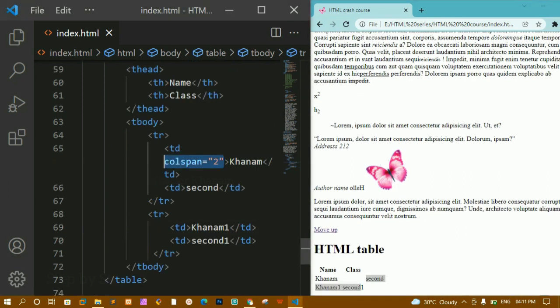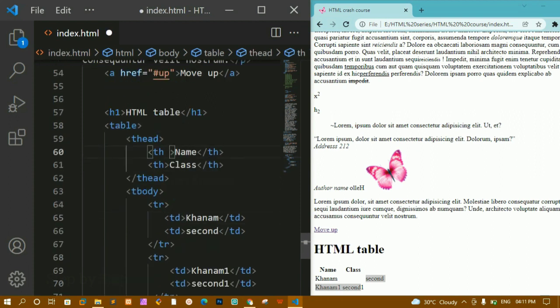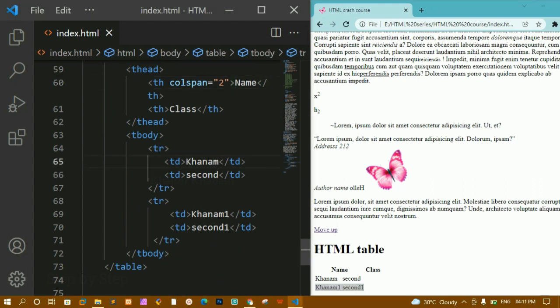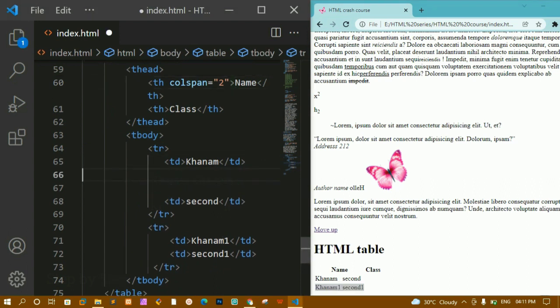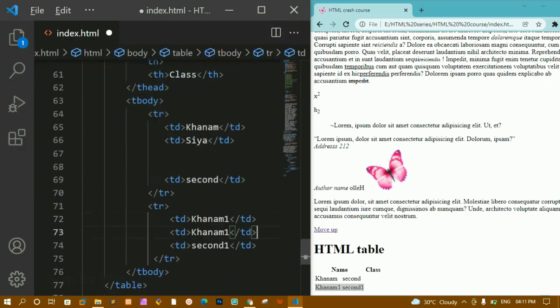Now what I'm going to do is remove this, and this column span, let me paste here. I'll save this and refresh. Now you can see this name will be taking 2 column space. For class I don't have any value, so here again I'm going to copy the same thing, and instead of this let me write here Khanam, let me write here Sia, and below this I'm going to write here Rima. I'll save this and refresh.